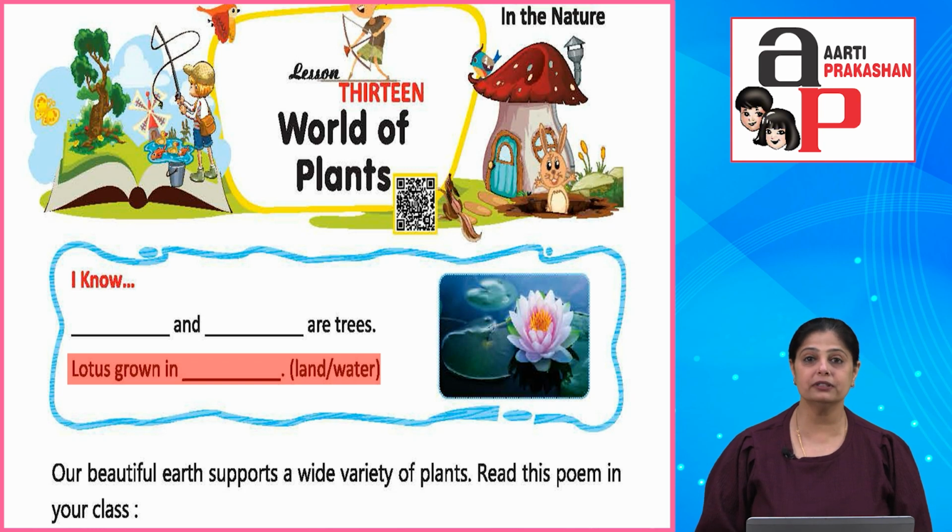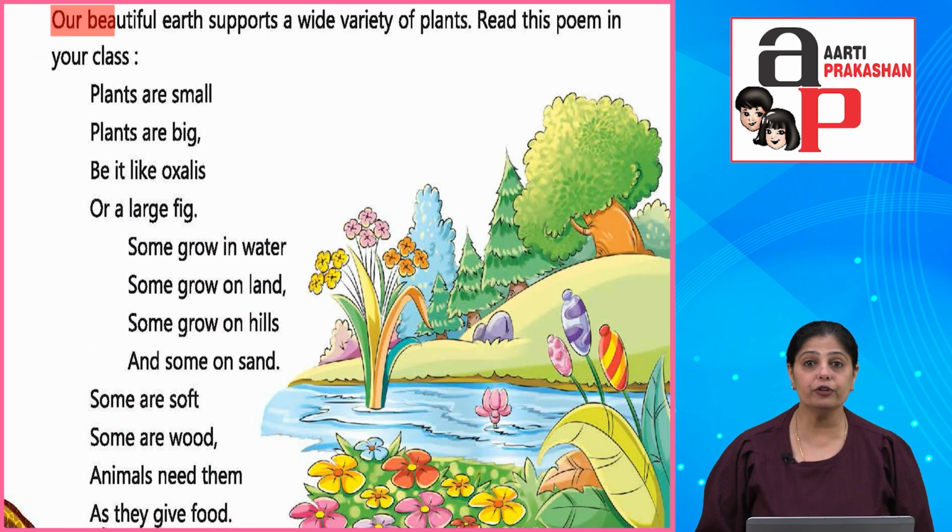Okay, now children, our earth, our beautiful earth supports a wide variety of plants. Like our earth is the only planet which has everything for survival of any living organism. Okay, in the organism comes plant also. So our beautiful earth supports a wide variety of plants. Read this poem in your class.